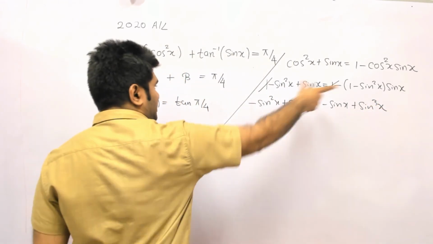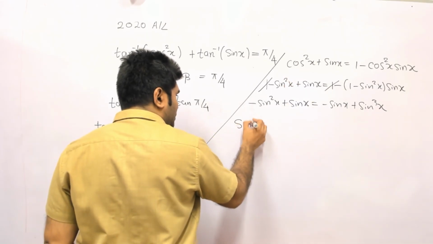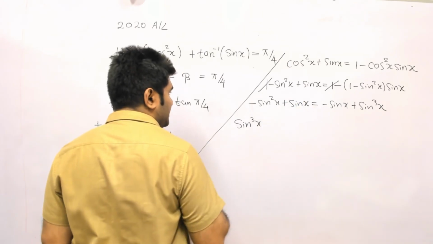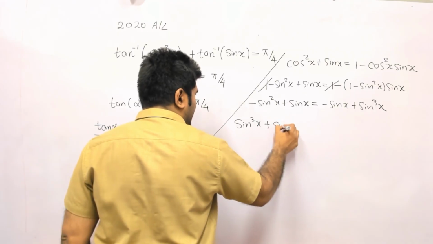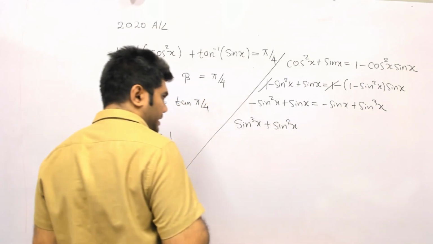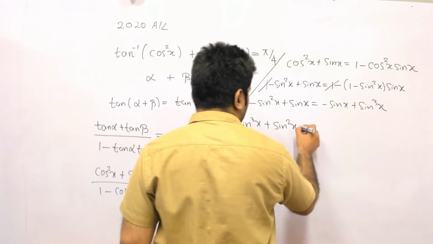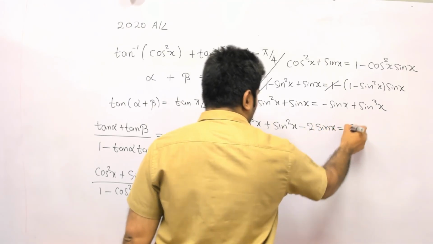Then take these two things to the other side. So when I take them to the other side, I will have sine cube x on the other side. You can see that. And then this sine squared x goes to the other side and becomes plus sine squared x. And this sine x goes to the other side, becomes a minus sine x, and adds with that other minus sine x to become minus 2 sine x. So we have 0 here.